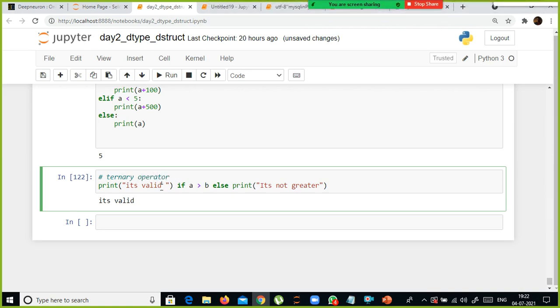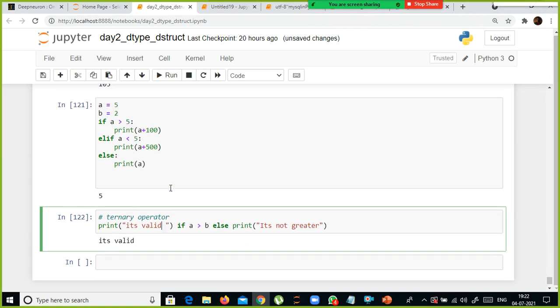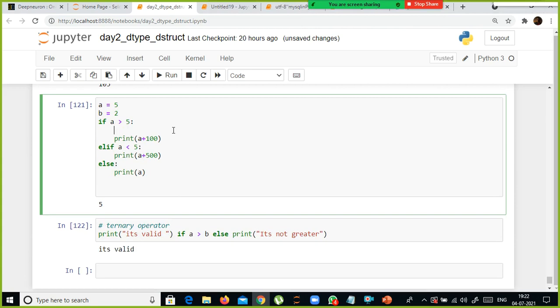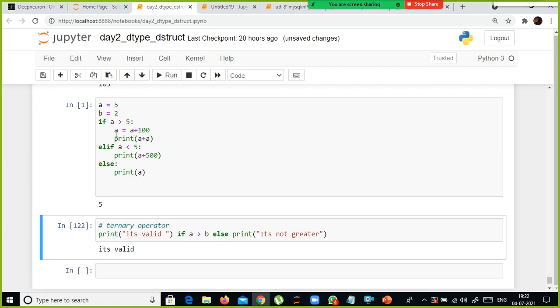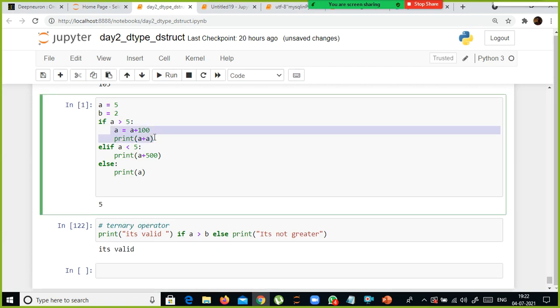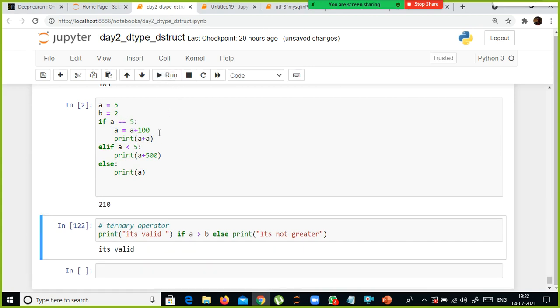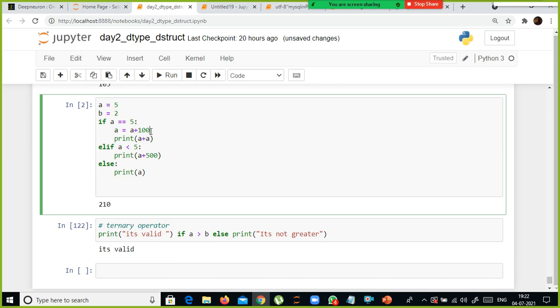But one drawback is you cannot specify multiple statements. Look here, in this case I can specify, for example, a is equivalent to a plus 100, and here if I say a plus a, you can specify more than one condition also, right? So here, let's say a is equivalent to 5, a double equal sign 210. So 5 plus 100 is 105, 105 plus 105 is 210.